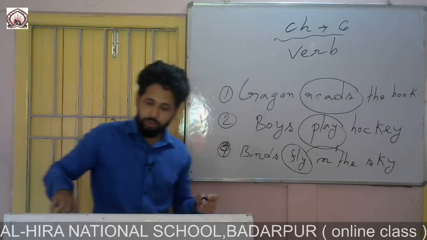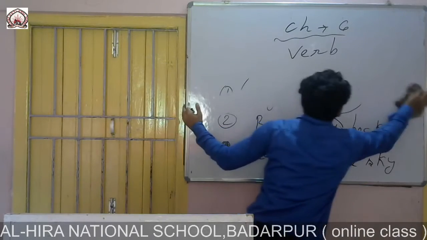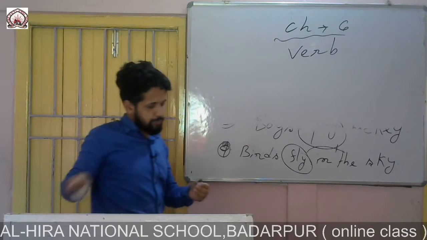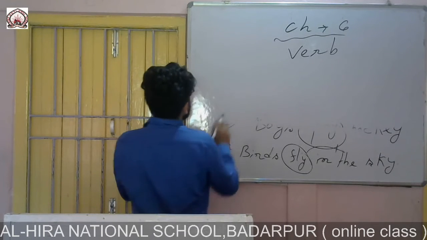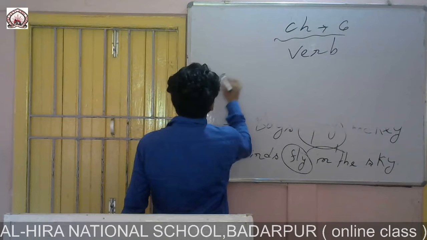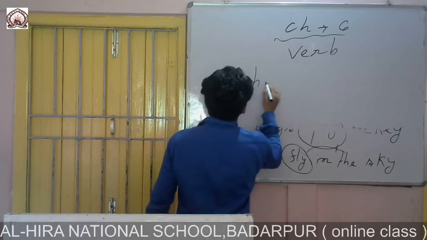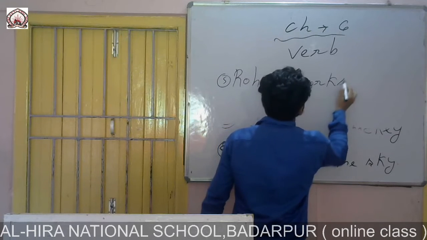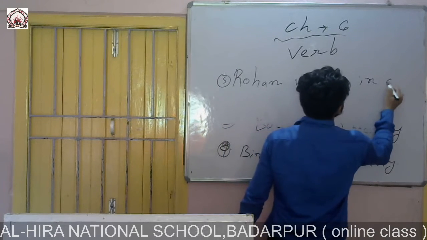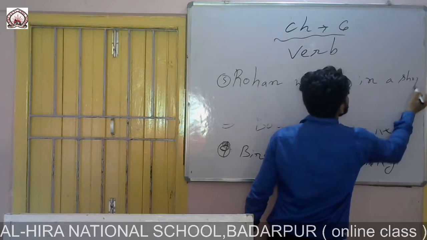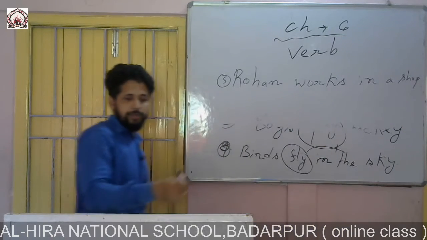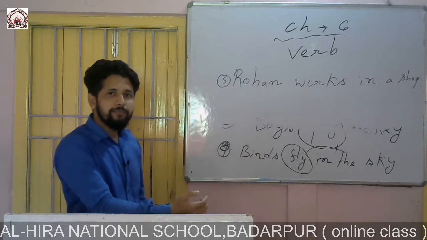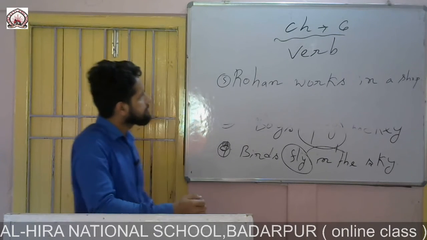Okay, let me give one more example. Rohan walks in a shop. All right, so this is also a sentence. Now you find out the verb from this sentence.